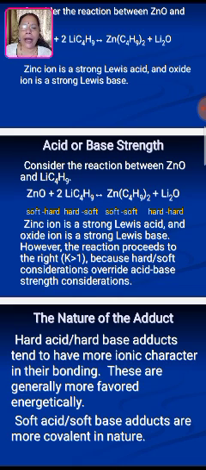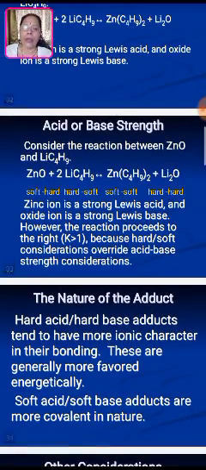However, for the reaction as written, K is less than 1, because hard-soft considerations override acid-base strength considerations. Many reactions tend to follow the Pearson concept: hard acids always tend to bind with hard bases, whereas soft acids tend to bind with soft bases.